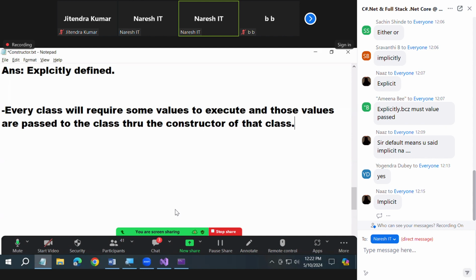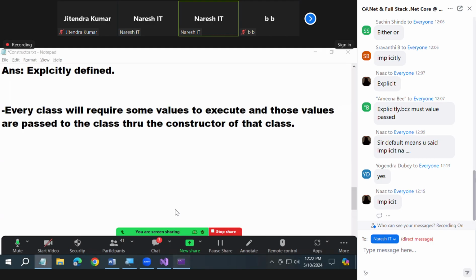So tomorrow someone asks you, why should I define a constructor in the class? What is your answer? To pass input to a class. If I don't define a constructor, nothing is wrong. But what is the drawback? All instances will have the same values.